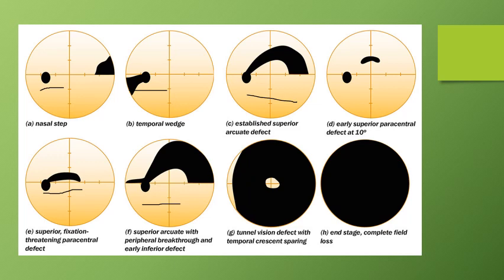After the ring scotoma develops in all the quadrants, we can see only tunnel vision, so the vision is only tunnel vision, sparing the central part of the visual field. And in H, the last figure, we can see that there is complete visual field loss.